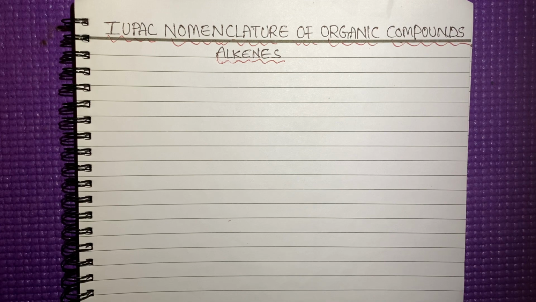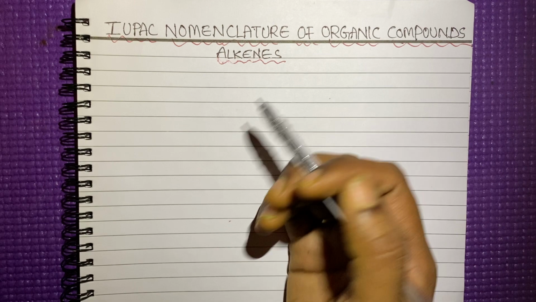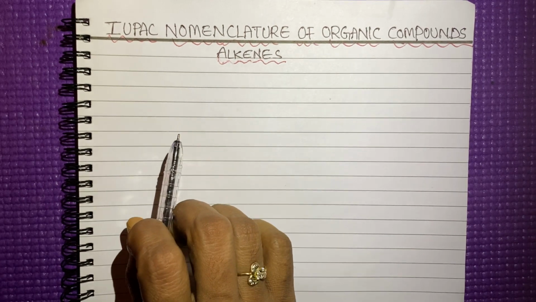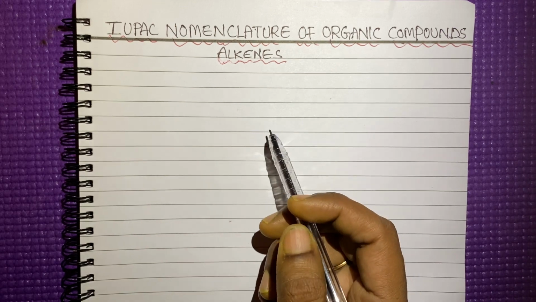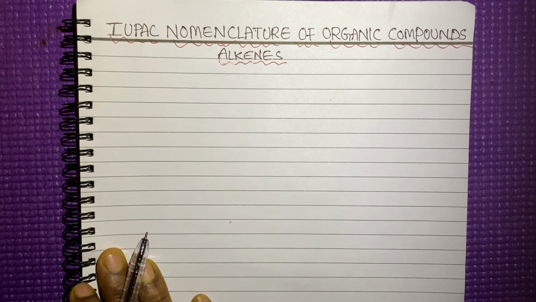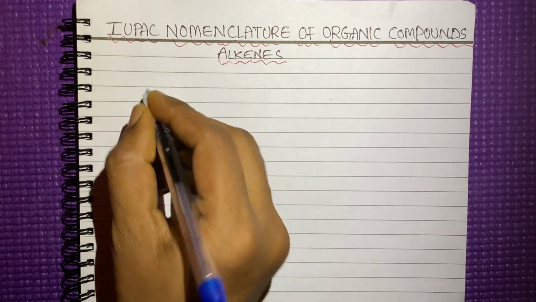In today's session, I am going to discuss IUPAC nomenclature of organic compounds, that is, for alkenes. In the previous sessions, we already discussed alkenes and the rules for IUPAC naming. If you missed that lesson, please go through it, then you will get some idea. Let us start with a simple example.